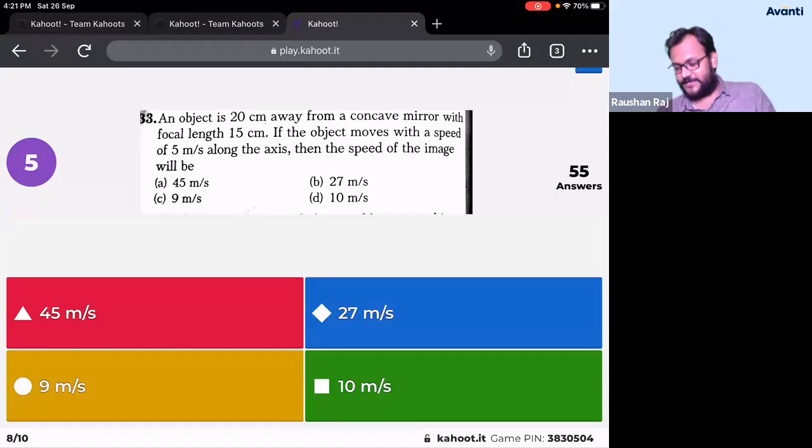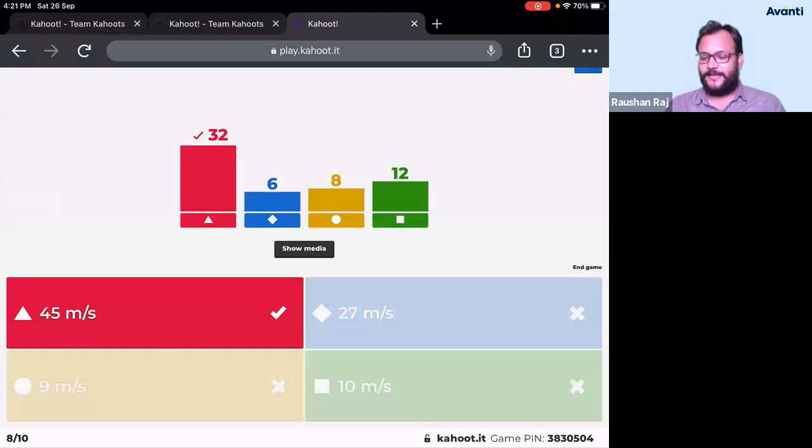But the answer that is here and the answer that was there are also the same. Abhishek, yes. The correct answer is 45 meter per second. So 32 of you got the correct answer, and the answer is 45 meter per second.